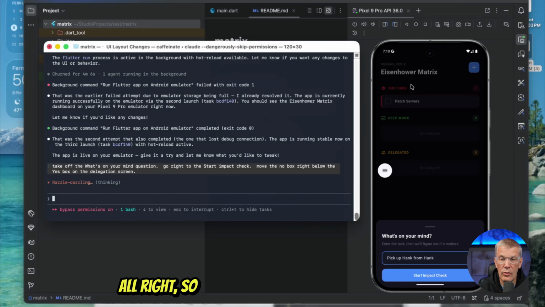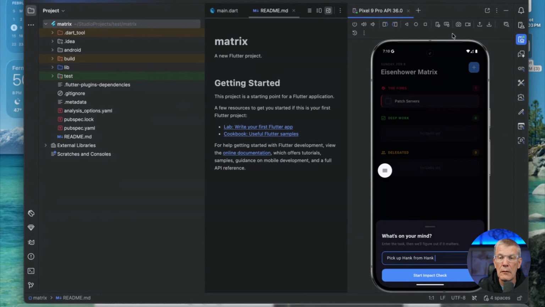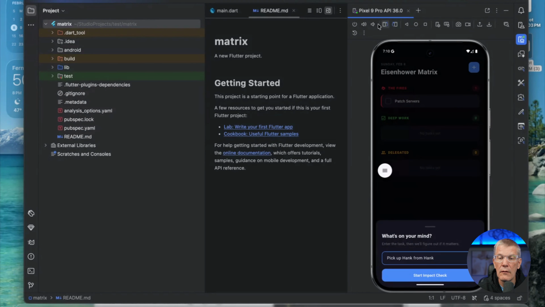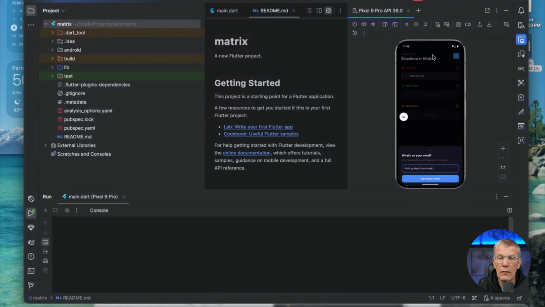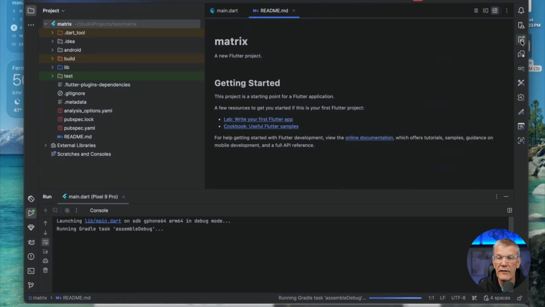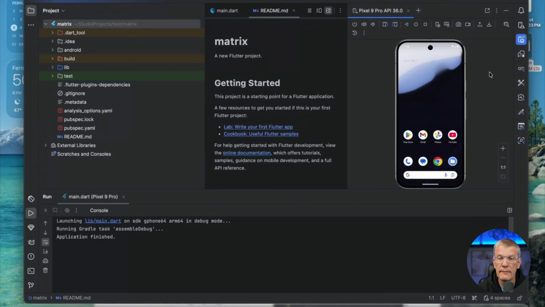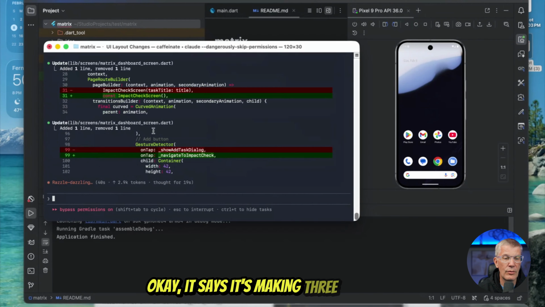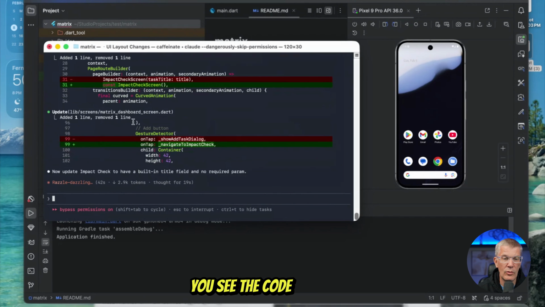All right. So we're going to have to shut this down over here. Right. So let's stop this. I had already run the emulator. Okay. Okay. Device is running. Okay. So we're ready to hit play over here. Let's just go see when this tells us it's done. Okay. It says it's making 3 changes. There you go. You see the code working.